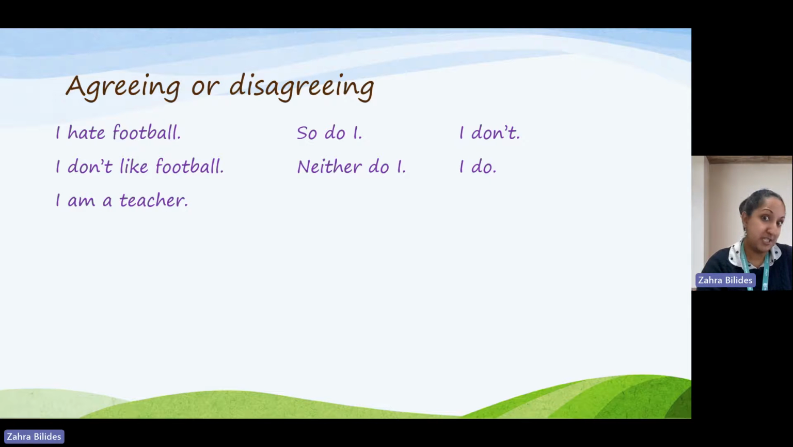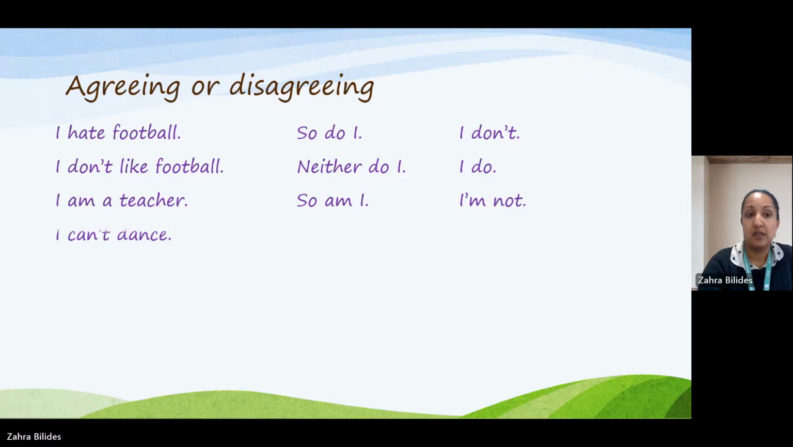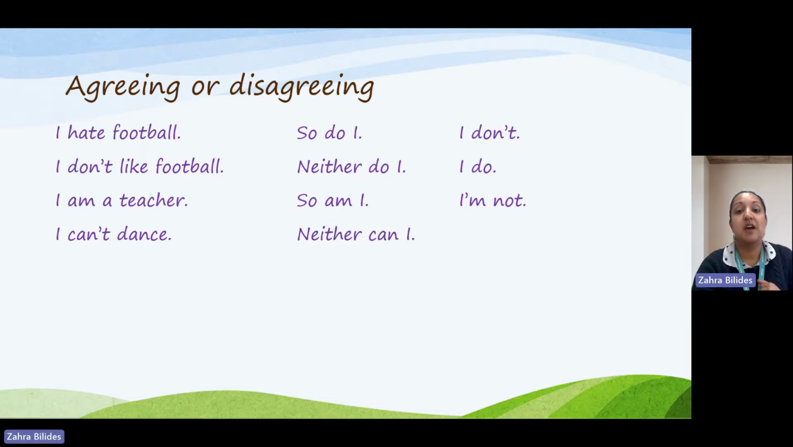If they say, I'm a teacher, and we want to agree, we would say, so am I. If we disagree with them, the same is not true for us, then we would say, I'm not. If we want to say, I can't dance, to say that you're the same, you would say, neither can I. But to disagree with that, if you can dance, you would say, I can.